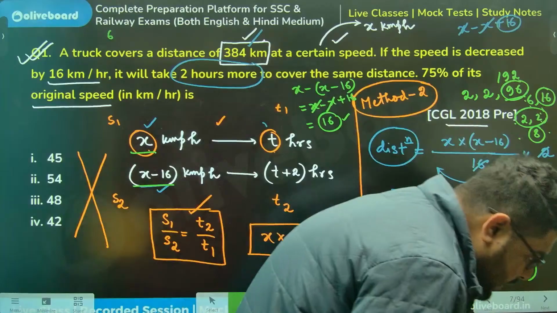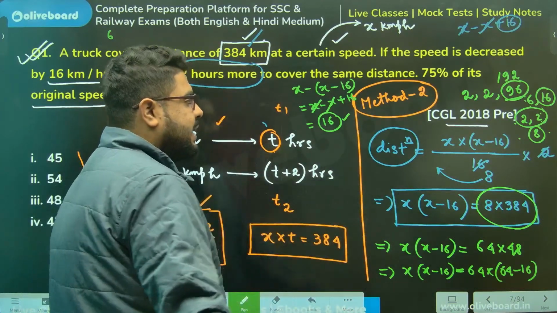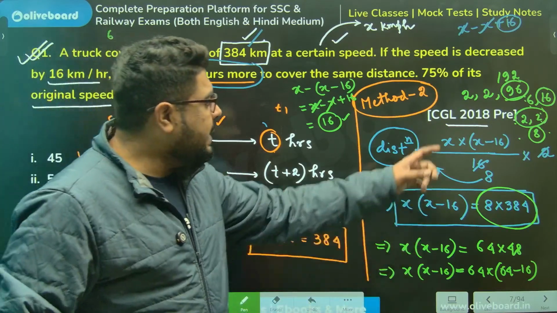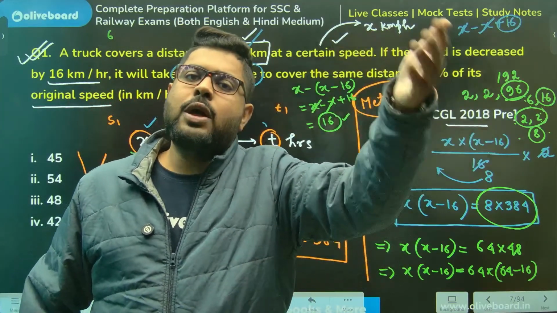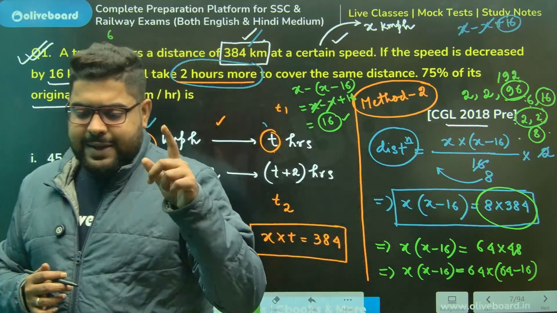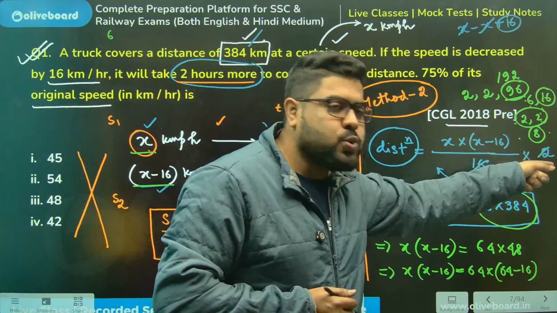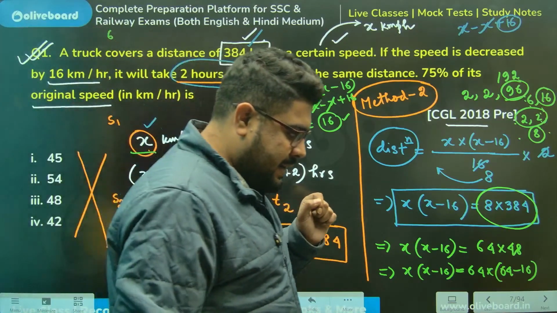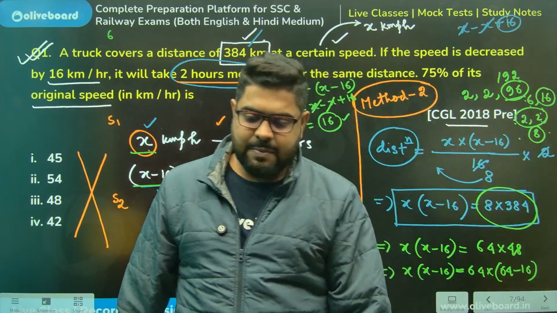Delta T, brother, you tell me. You see, 2 hours more. So how much more? That's why I told you delta T means time difference. Hours more, hours less, meaning whatever the difference in time. So in the question it is given 2 hours more. So that is why it is 2, the delta T value. Clear, brother? Clear? Okay, perfect.